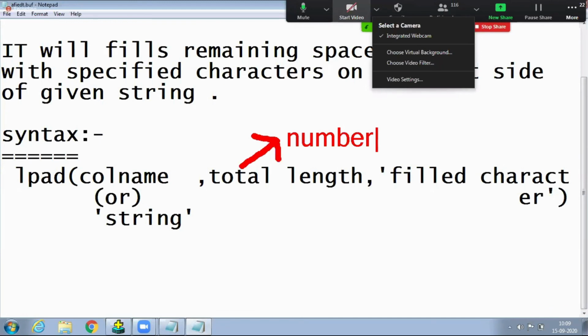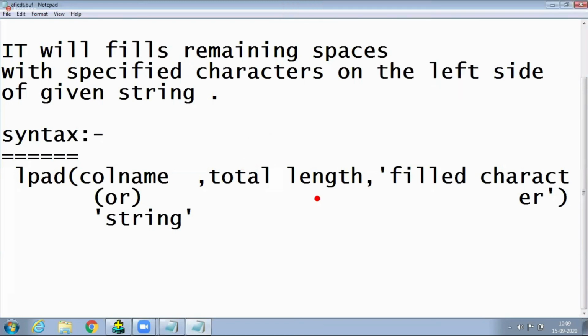For the filled character they are giving, a string is also possible, a delimiter is possible, a character is possible, removing that character is possible, anything is also possible. That's why practical knowledge is required. But the second parameter is a less number of bytes, first parameter more number of bytes, interpretation. But first we are telling normally. Completed this one: LPAD, column name or string, comma, second parameter total length, third parameter filled character.